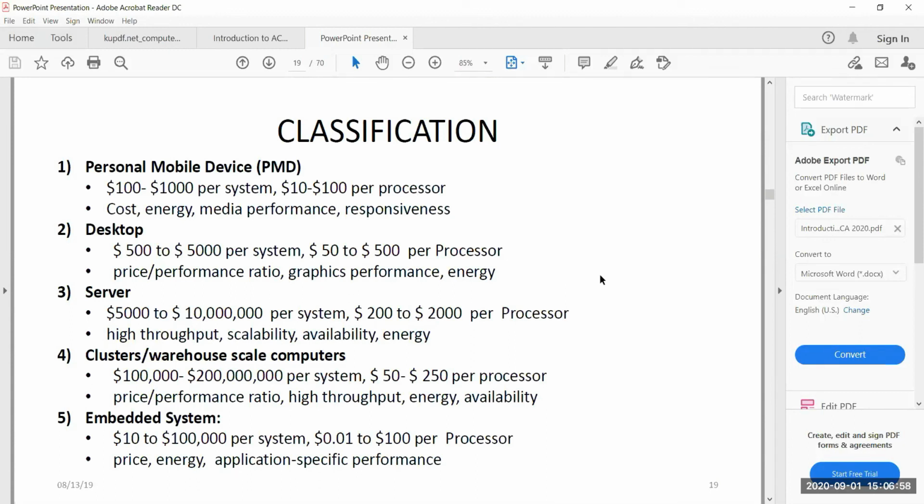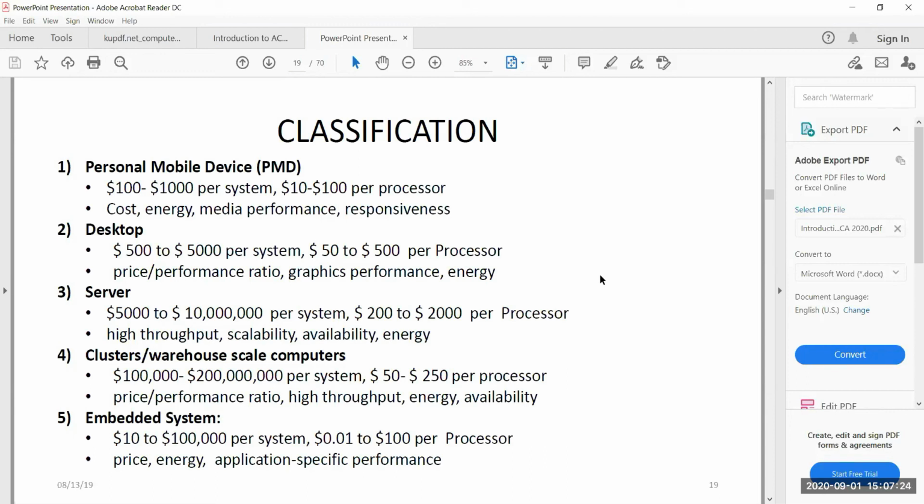And then the other two categories are personal mobile devices and embedded systems. Personal mobile devices, one major example that we can look at is mobile phones. And embedded systems are every home appliance, from washing machine, refrigerator, or car. All these do have small embedded systems or small processors in the appliances.